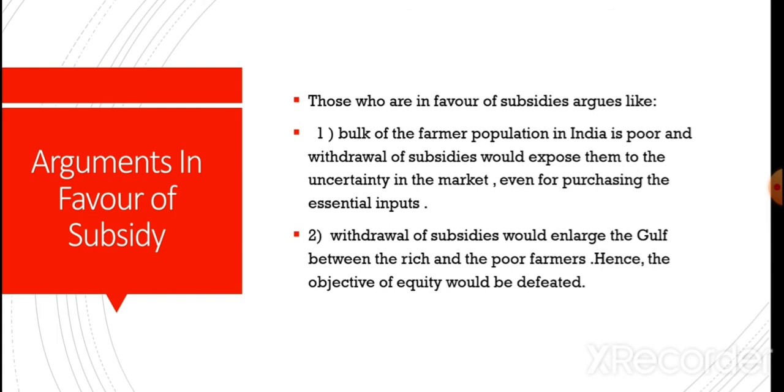That's why it is very important to continue the subsidies. Now, withdrawal of subsidies would enlarge the gulf between the rich and the poor farmers, hence the objective of equity would be defeated. Means it is suggested that subsidies in the agriculture sector should be continued.